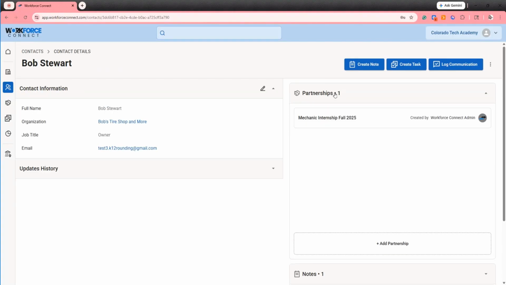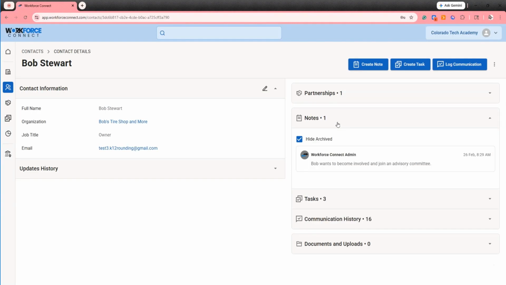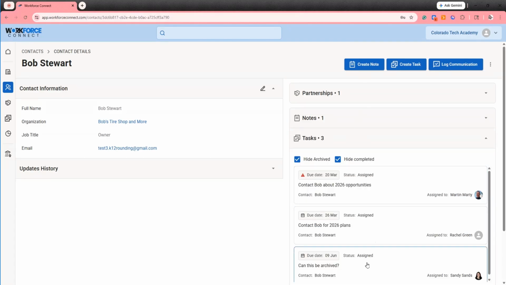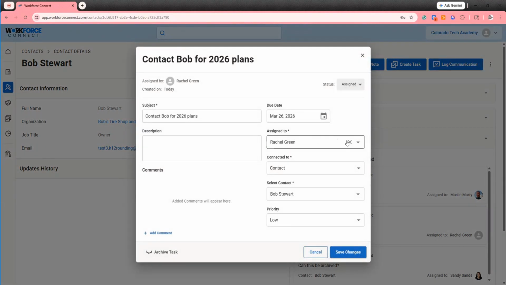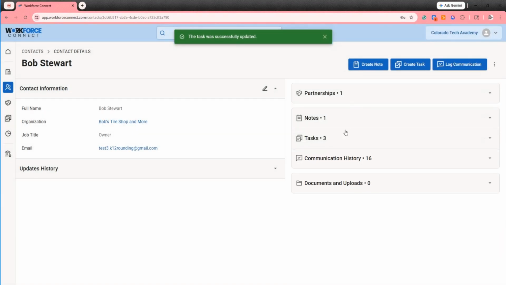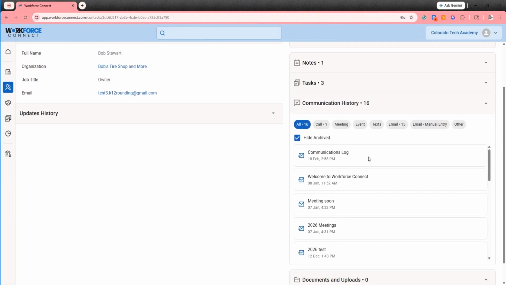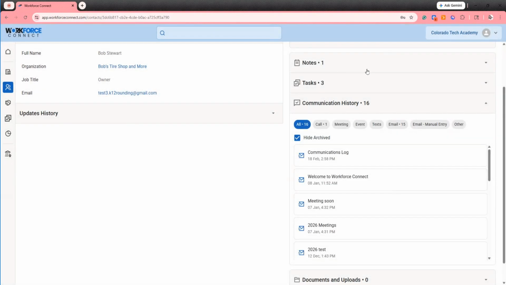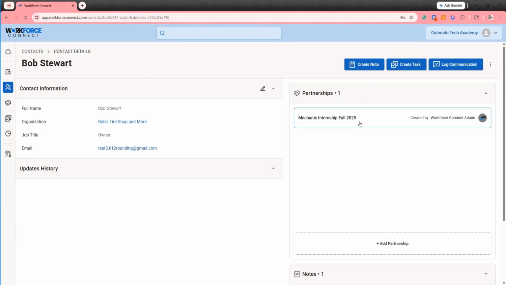Start by entering the organizations that you work with, the key contacts connected to those organizations, and document the partnerships that you are actively supporting. Even entering a small amount of information consistently will strengthen your institution's ability to see its work clearly, coordinate across teams, and demonstrate impact to leadership and community partners.